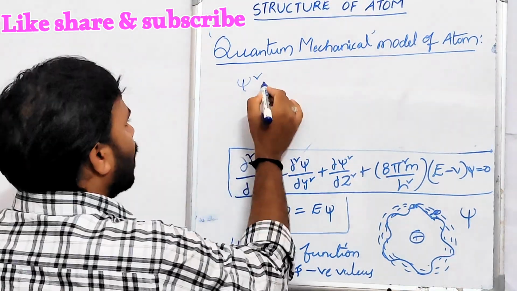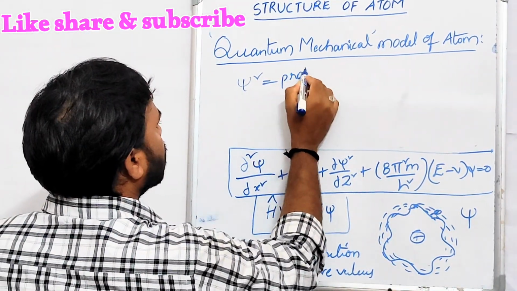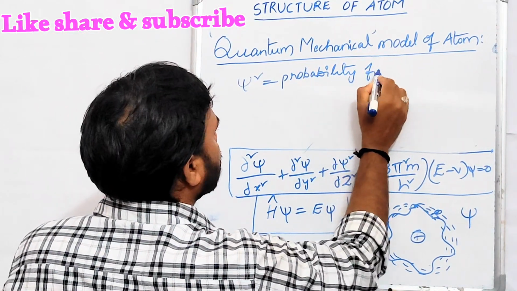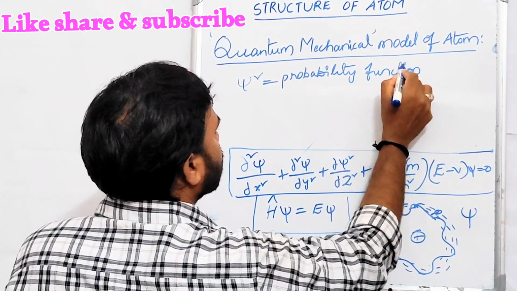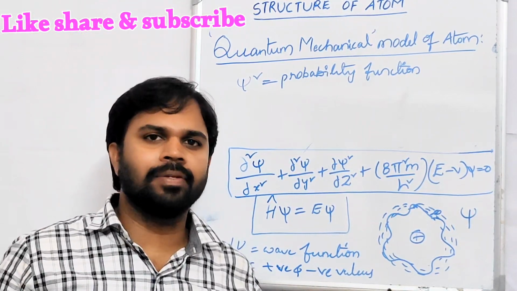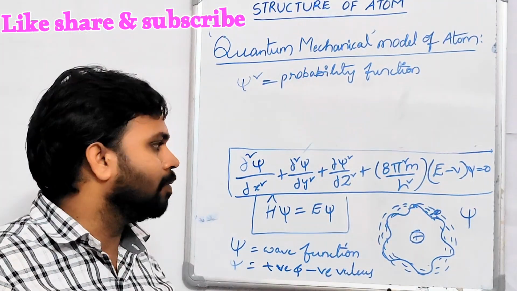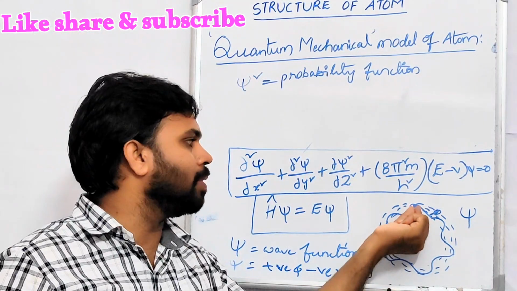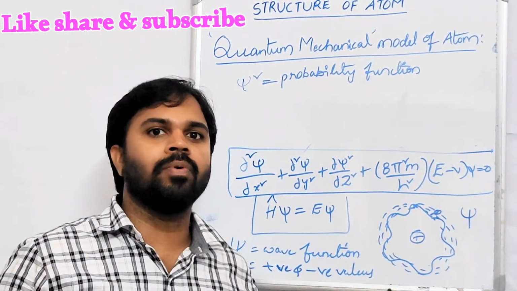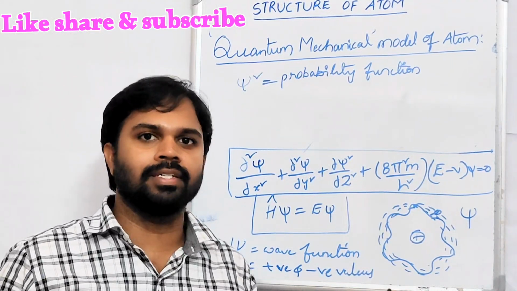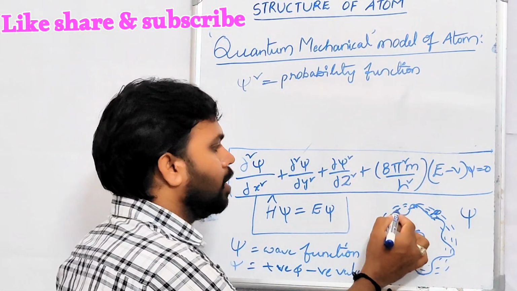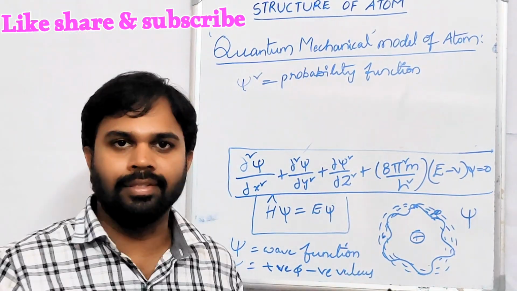Psi square is called the probability function. We know that we cannot find the exact position of an electron in an atom. For example, the electron is present here, here, or here. We can't find it. We can find only the probability of finding the electron at different places in an atom.